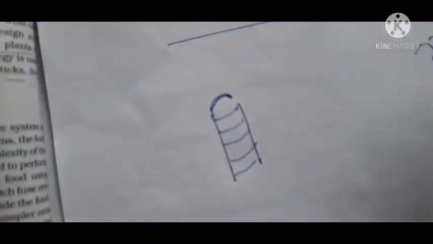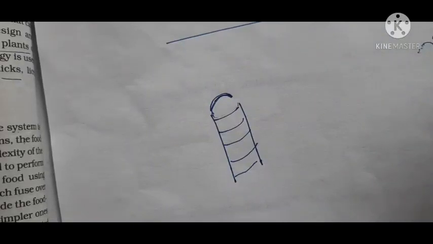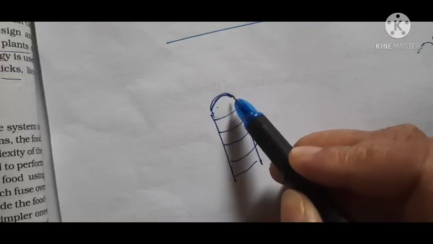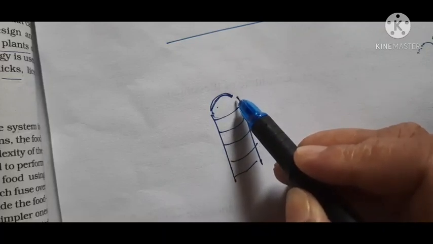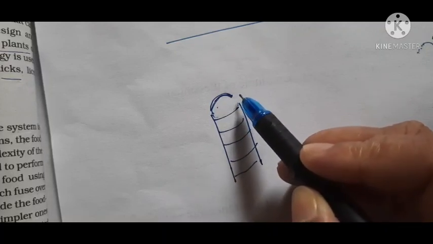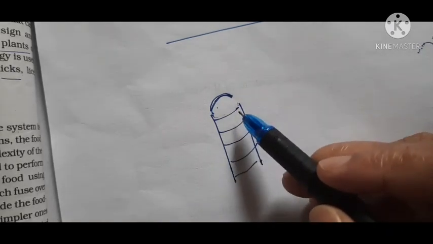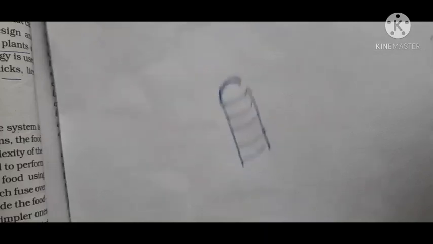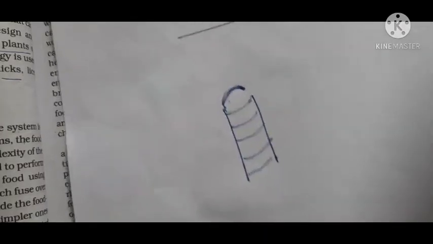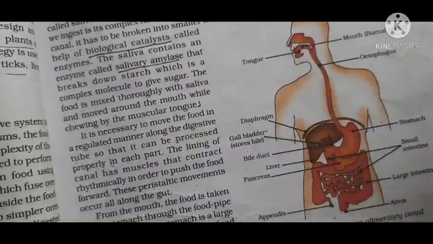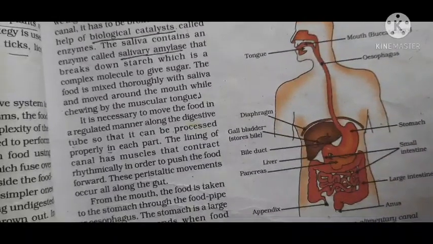When you swallow, the food passes through the pharynx, and the trachea moves upward and gets closed by this flap. So the only passage left for the food is to pass into the esophagus. That is why the food doesn't enter the windpipe. I hope it is clear to everyone. Please understand it properly.